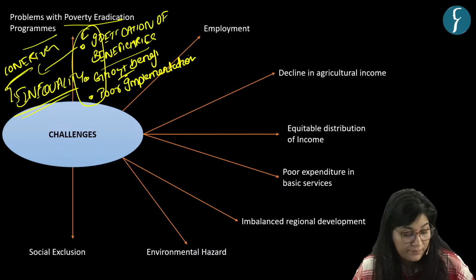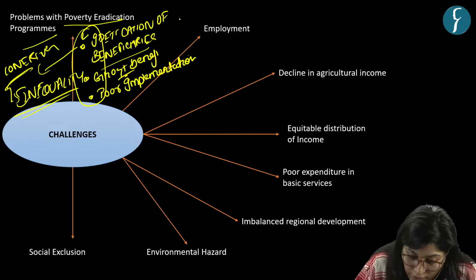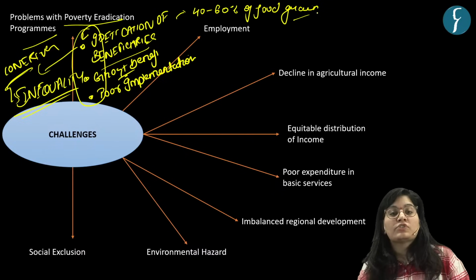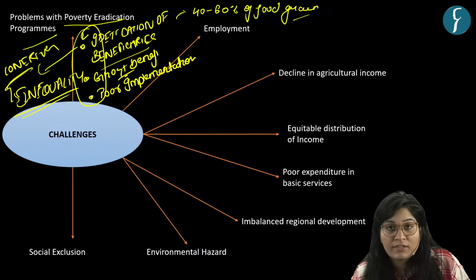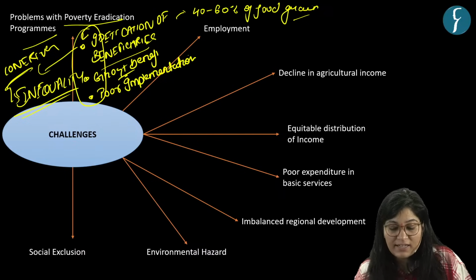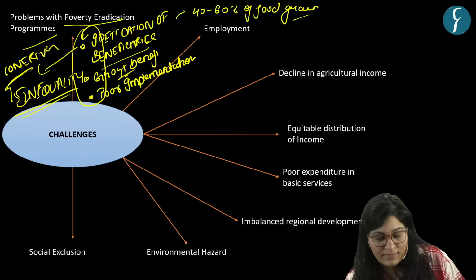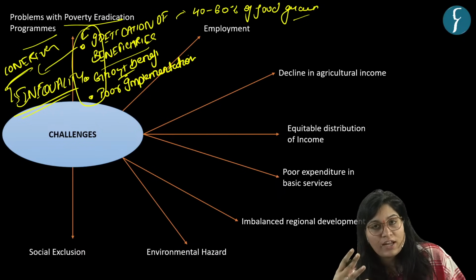And that is why NSSO came with a report that around 40 to 60% of food grains do not reach the intended beneficiaries because of black marketing, because of diversion of food grains. Okay. So first problem is problem with poverty eradication program.